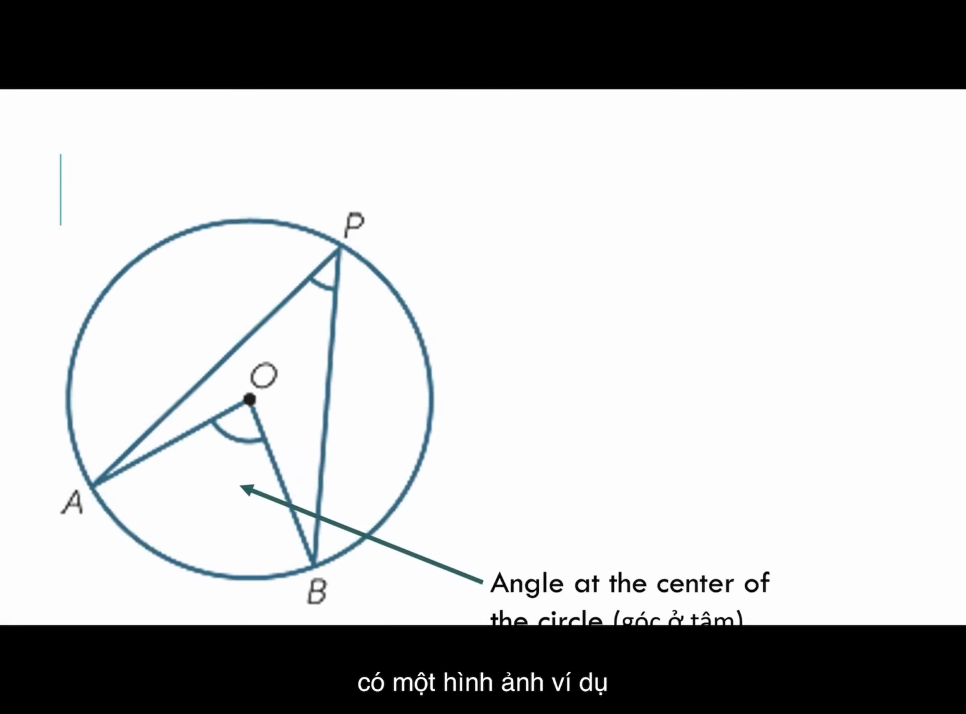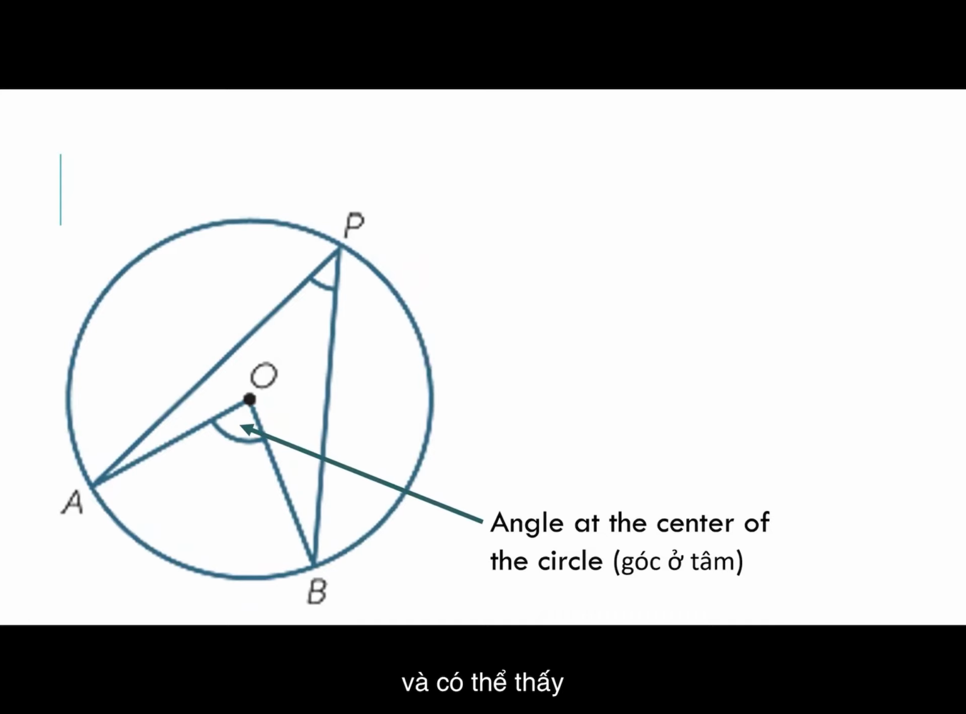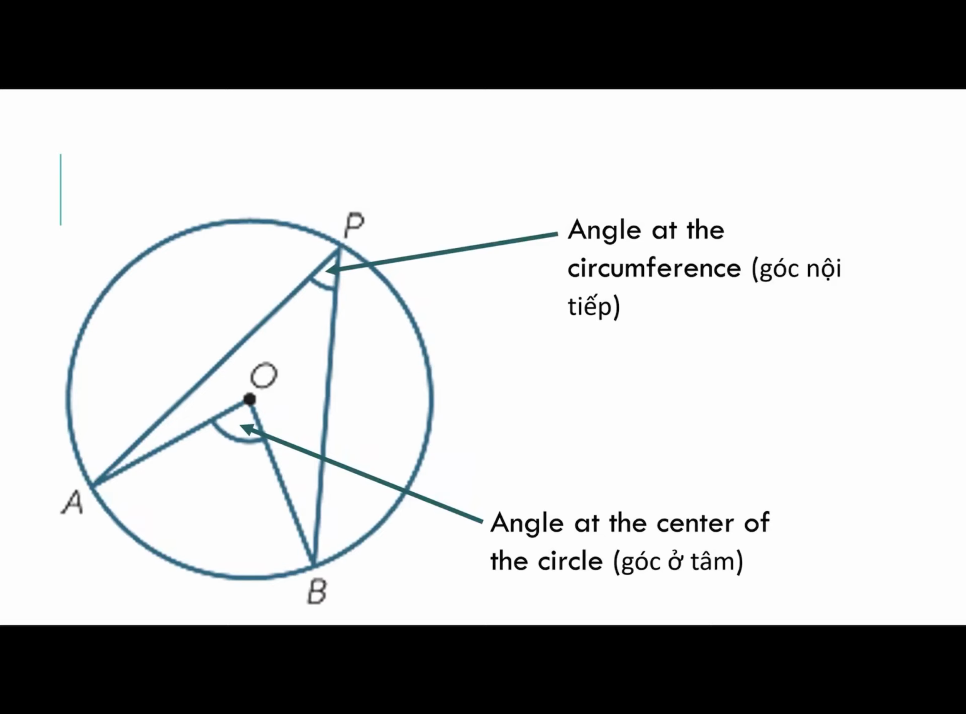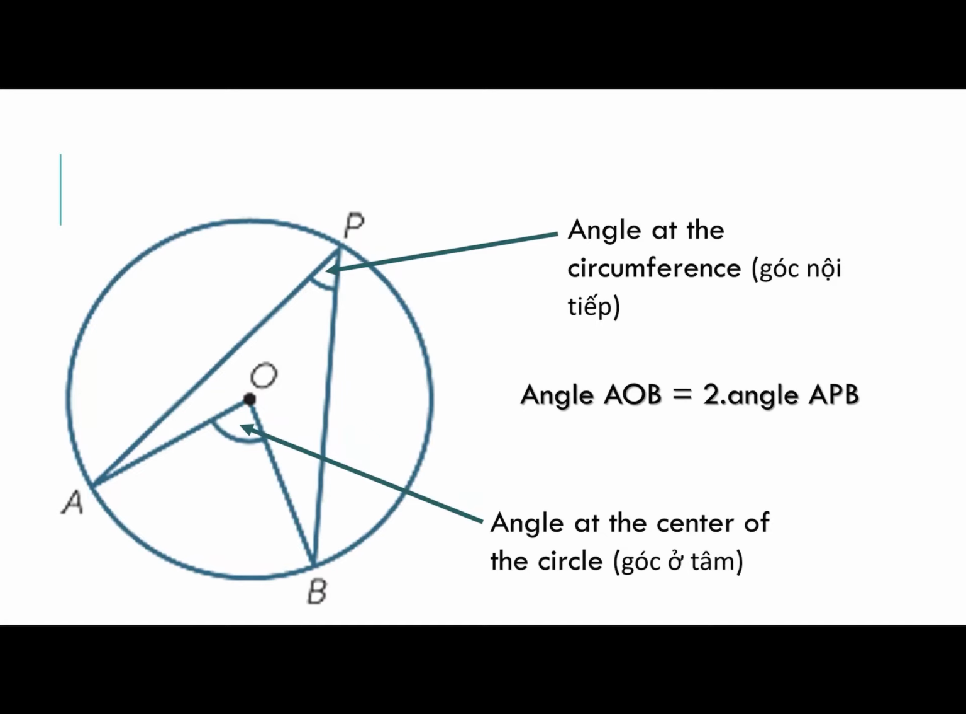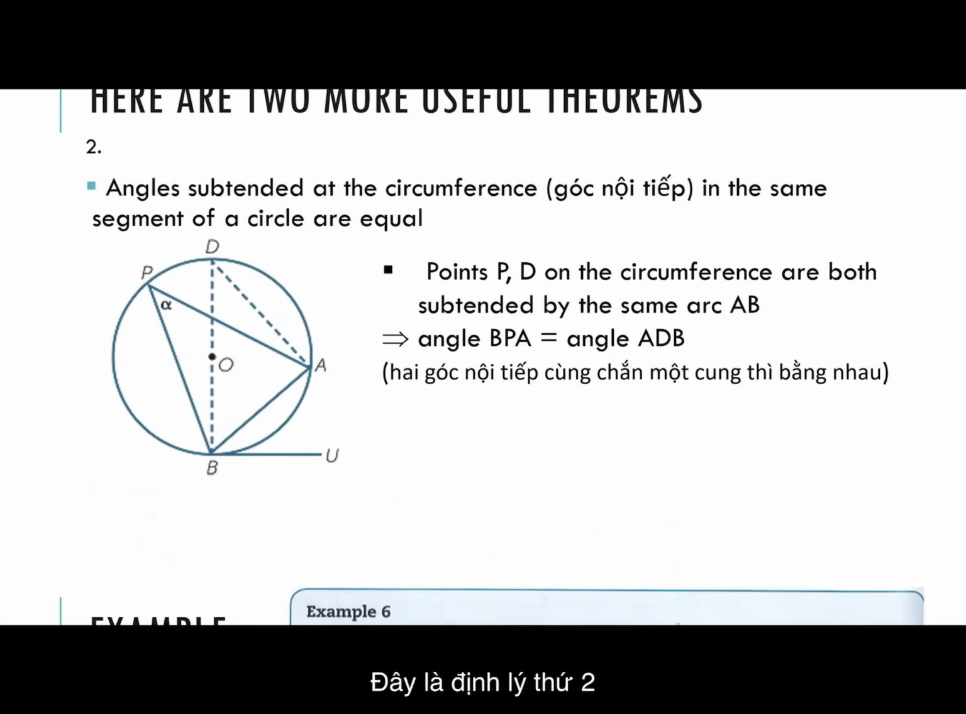For you guys to easily understand this, we have a picture of a circle right here, and you can see AOB is the angle at the center of the circle, and APB is the angle at the circumference, and angle AOB is equal to twice angle APB. This is the second theorem.